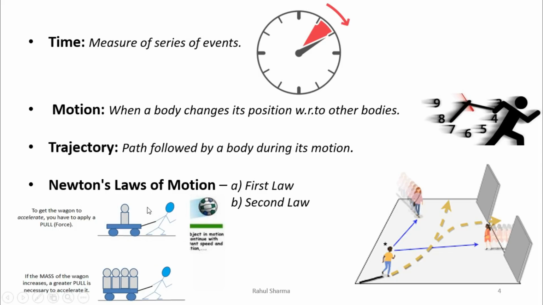For example, this wagon is there and this person has to pull this wagon. The force applied by this person will be directly proportional to the weight, whatever the weight this wagon is carrying. So this is just a simple explanation of Newton's second law.